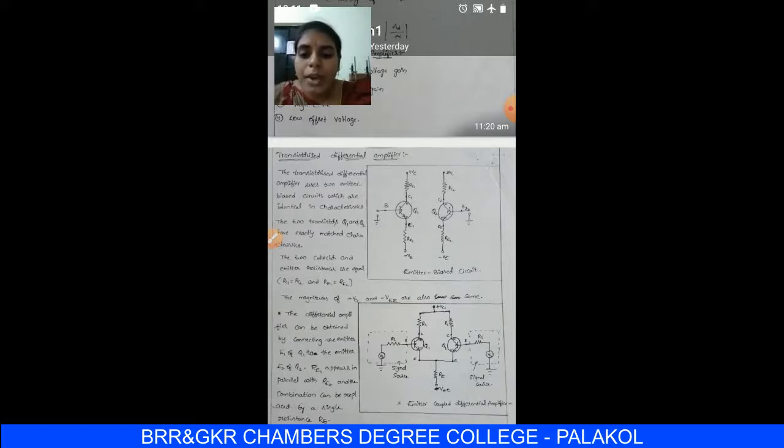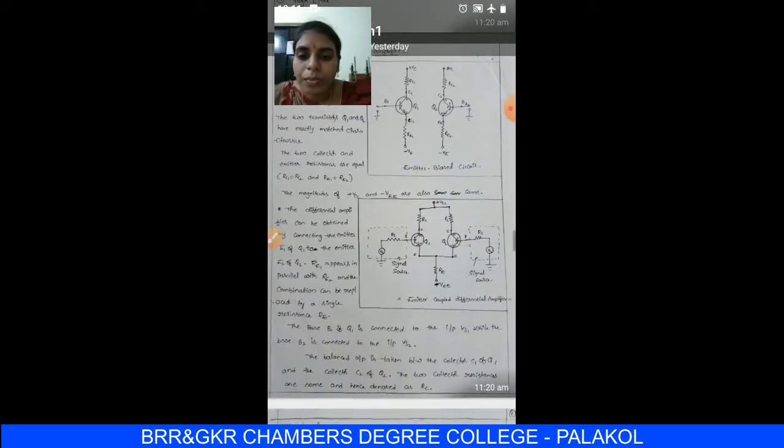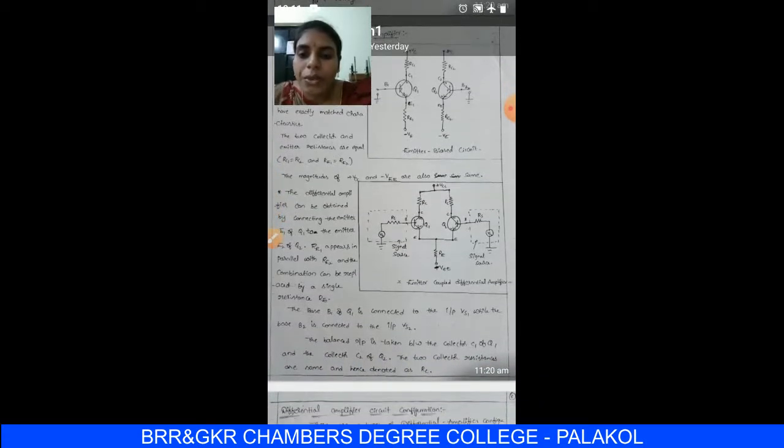The differential amplifier can be obtained by connecting the emitter E1 of Q1 to the emitter E2 of Q2. Now the two emitter junctions of Q1 and Q2 are connected. Then RE1 and RE2 appear to be in parallel, and the combination can be replaced by a single resistor RE.